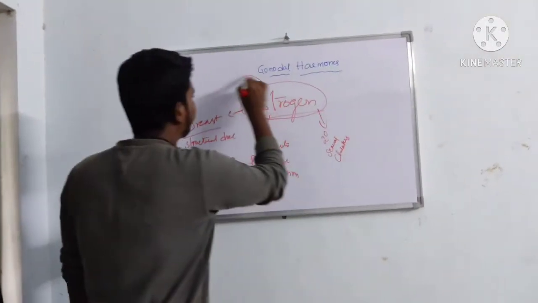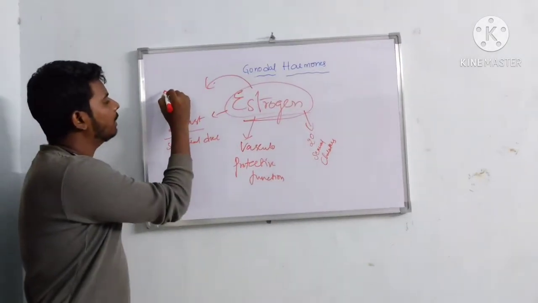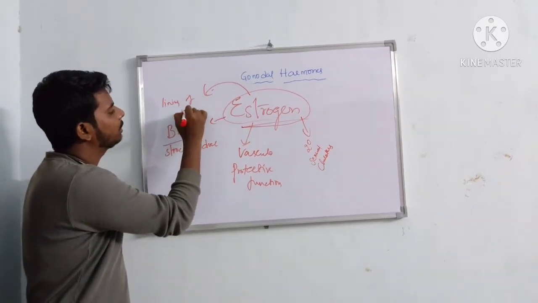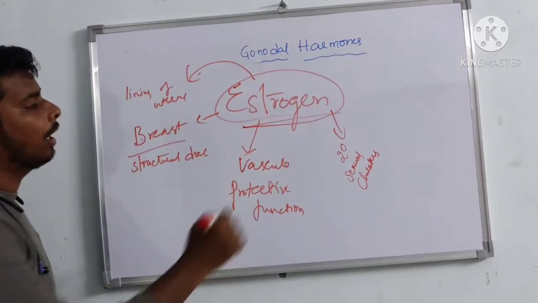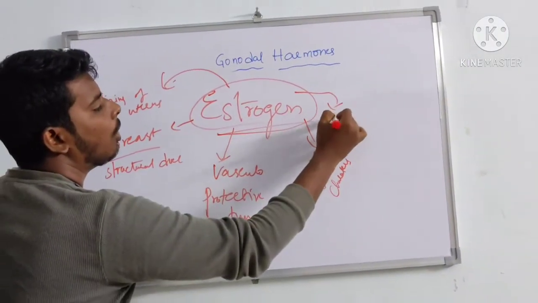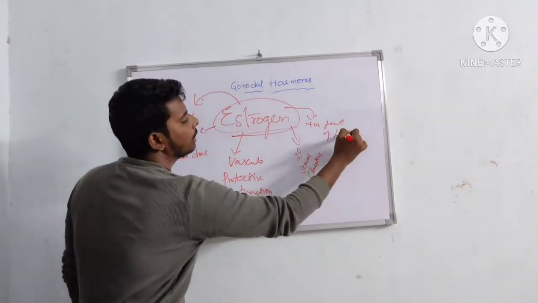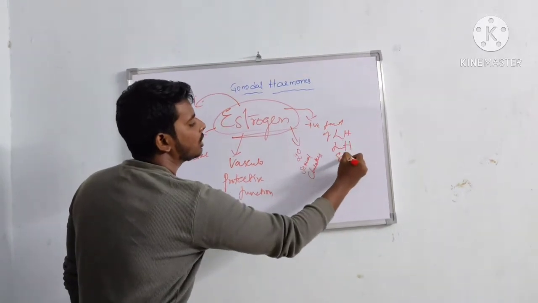Next, it helps in the preparation of the lining of the uterus along with progesterone. And this shows a positive feedback mechanism on LH before ovulation, that is during the LH surge.